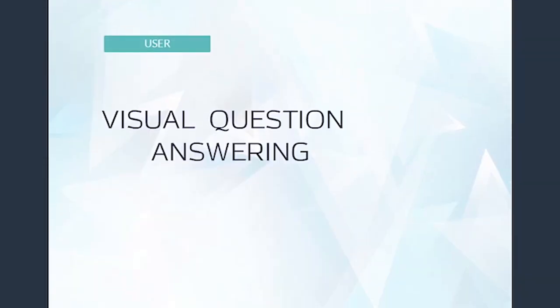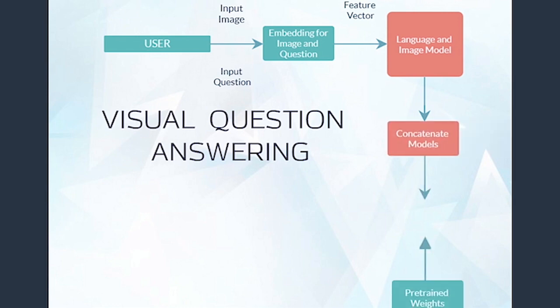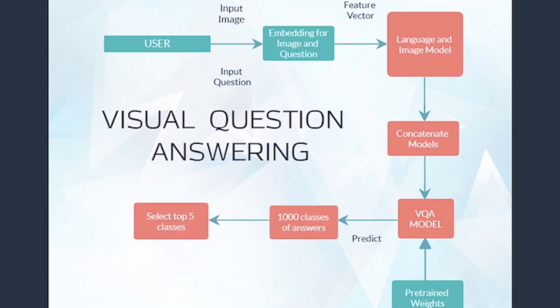When we give question and image as input, the image and question features are extracted to form the language and image models, which are then concatenated to form the VQA model. This predicts 1000 classes of answers, from which the top 5 classes are selected and displayed as output.